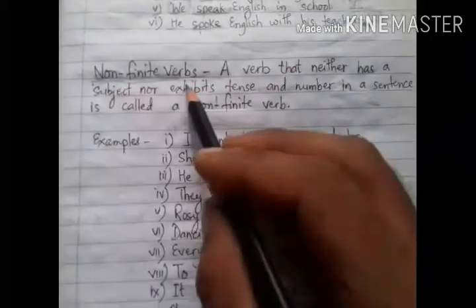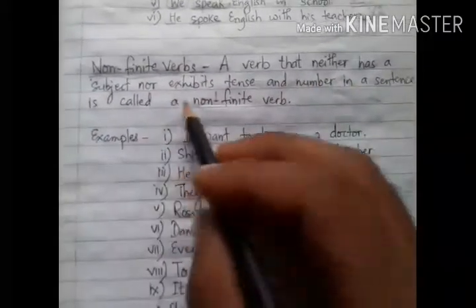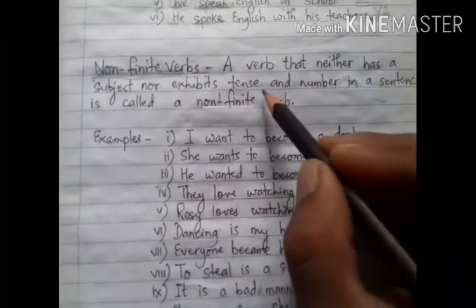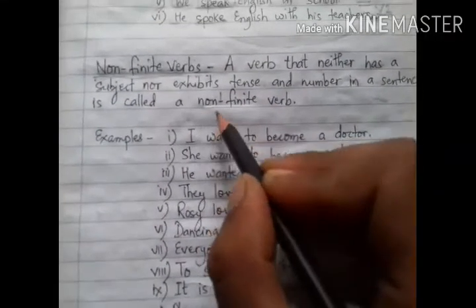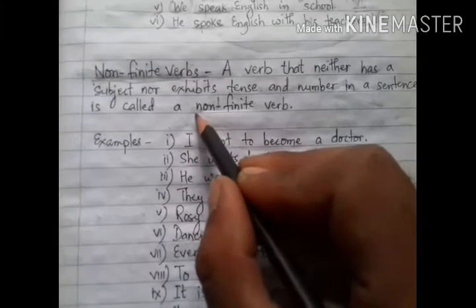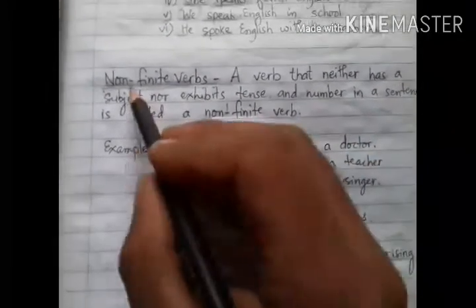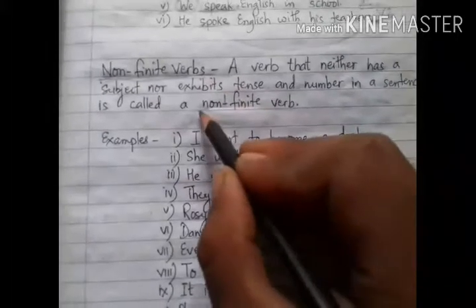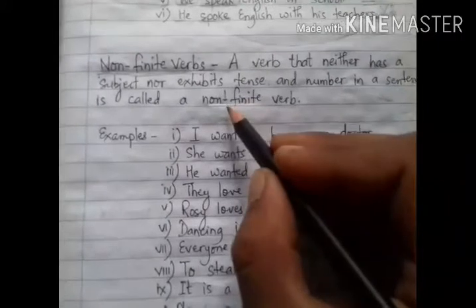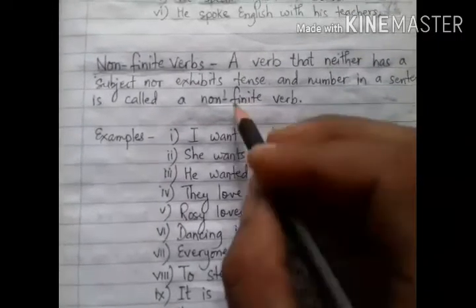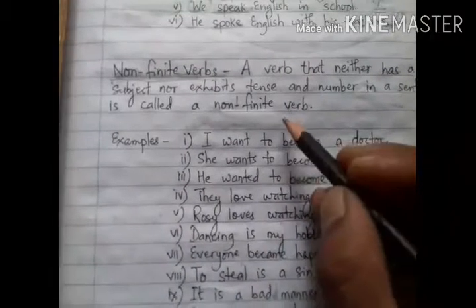What are non-finite verbs? Non-finite verbs are those verbs that do not change according to the change of the number of the subject and the reference of tense. How are these non-finite verbs used in sentences? Non-finite verbs are also verbs. They give us the sense of verbs, but being verbs, they are used as other parts of speech in sentences.